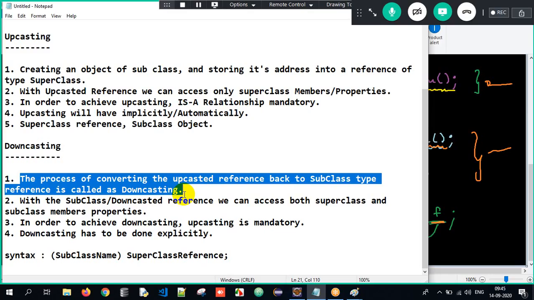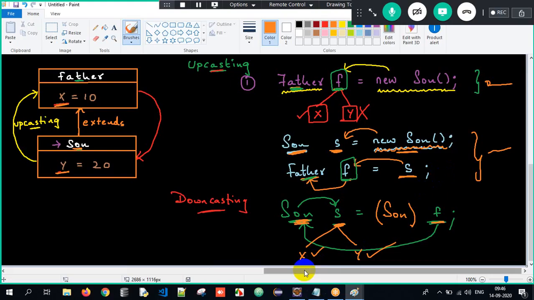And downcasting should be done explicitly and that too after upcasting. Without upcasting, I cannot do downcasting. So first from the first floor you go to the second floor, and from the second floor you come back to the first floor. So for achieving downcasting, upcasting is mandatory. Got it?